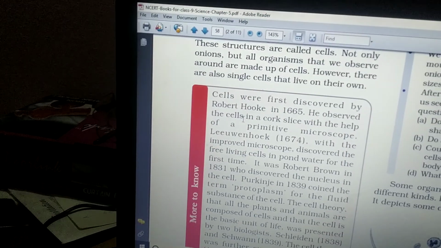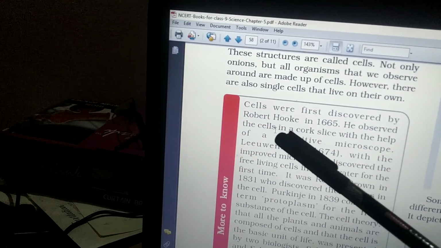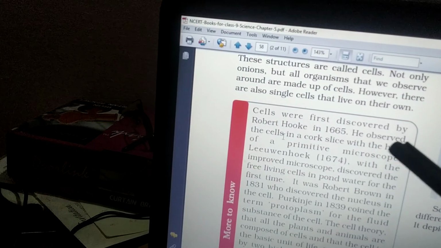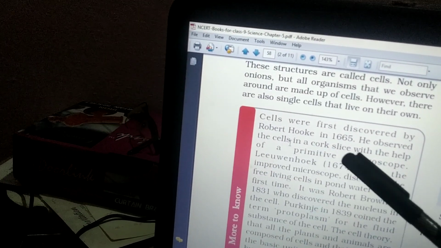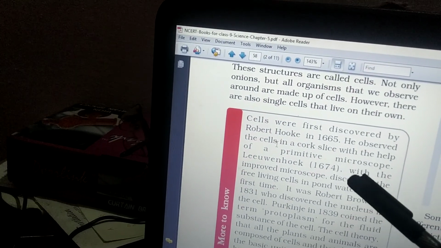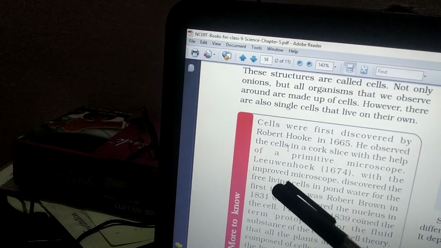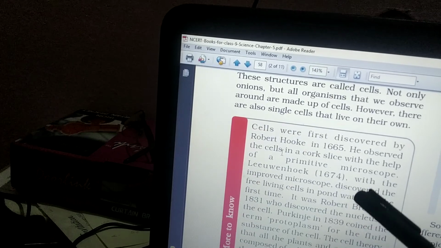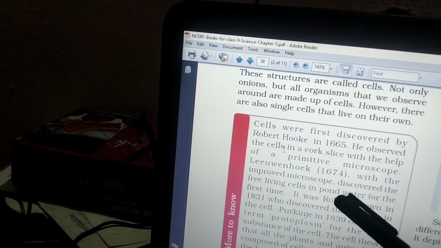Remember this more. Cells were first discovered by Robert Hooke in 1665. He observed the cells in cork with the help of a primitive microscope. Leeuwenhoek, in 1674, used an improved microscope.